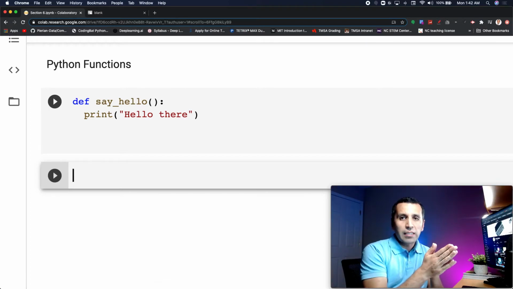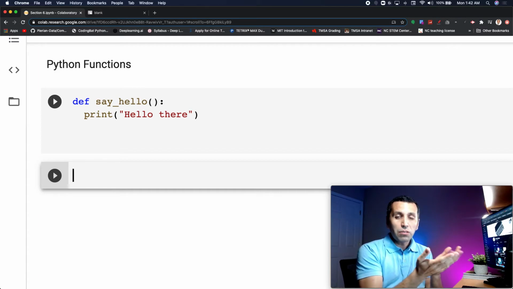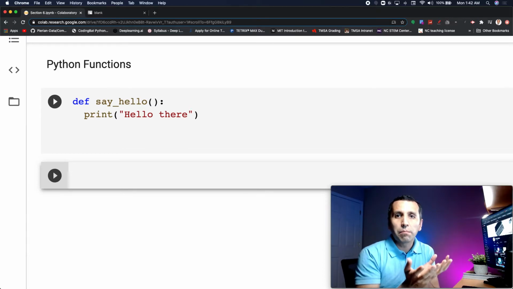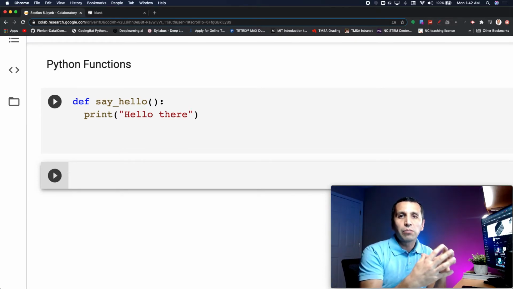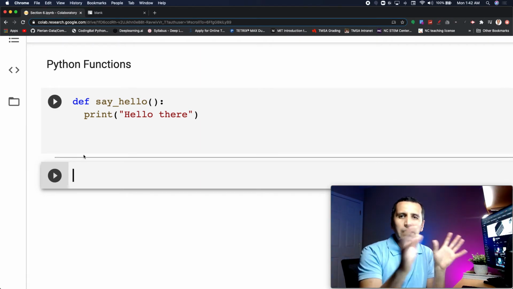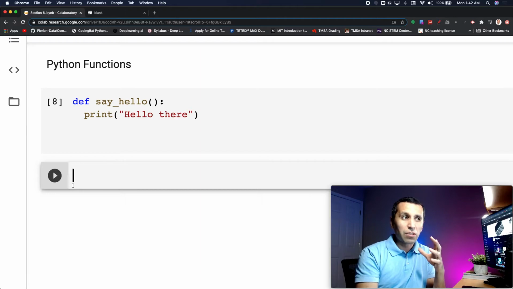I was trying to execute it. I just ran it and nothing happened. It didn't give me an error, and it also didn't print anything. Why is that? Right now, I just defined my function. I just created my package, and my package is ready to be used anytime I want. Let's imagine here I have a couple of different lines of code and so on, and right now I need this code.